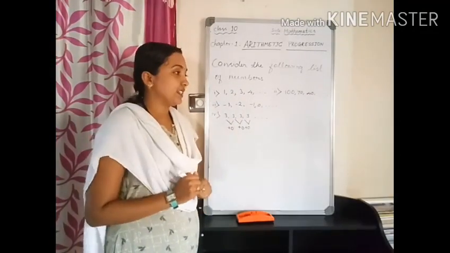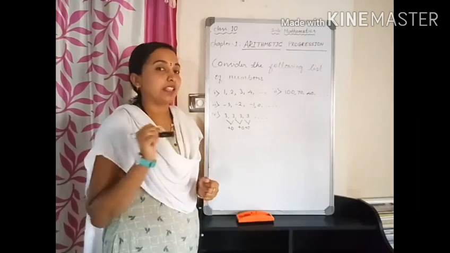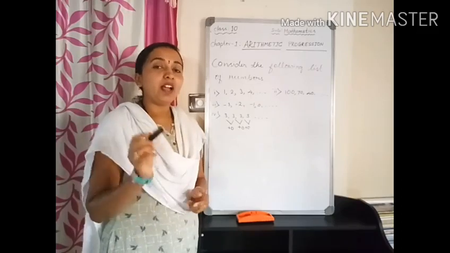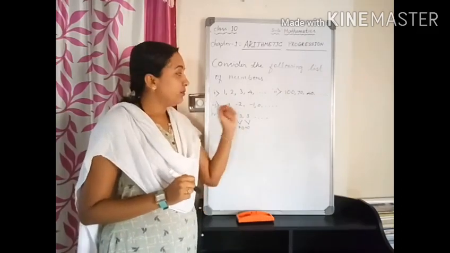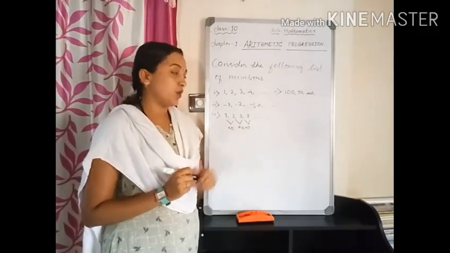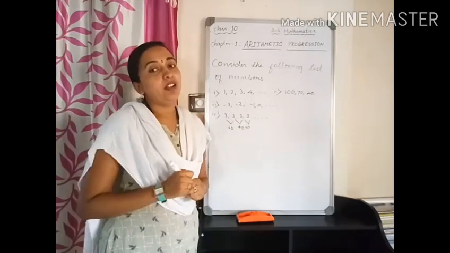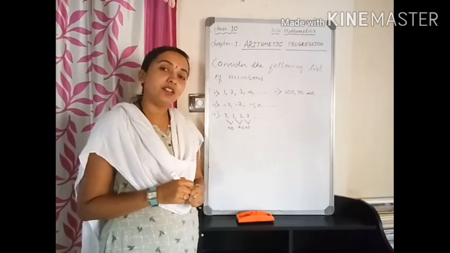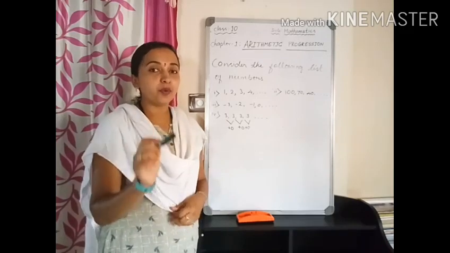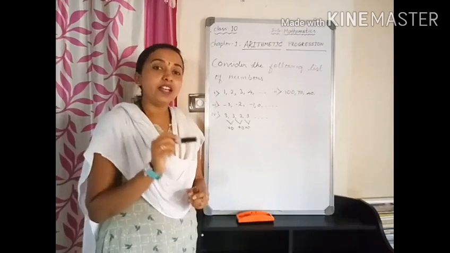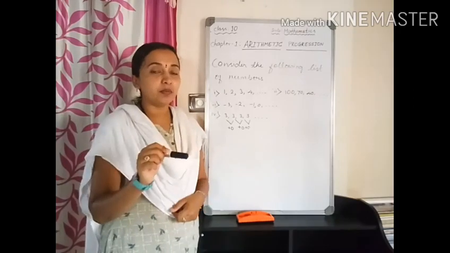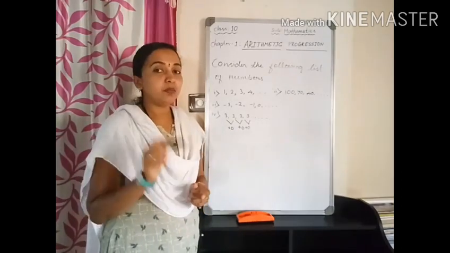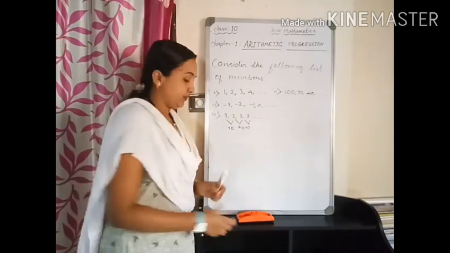In all these cases, what do we observe? Yes, each term of the sequence is obtained by adding a fixed number to the preceding term. Such lists of numbers form an arithmetic progression. So an arithmetic progression can be defined as a list of numbers in which a fixed number is added to the preceding term to get the next term, except for the first term.